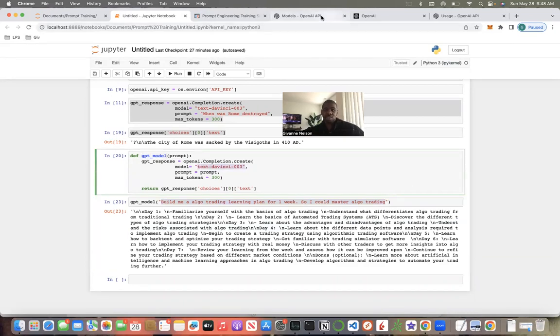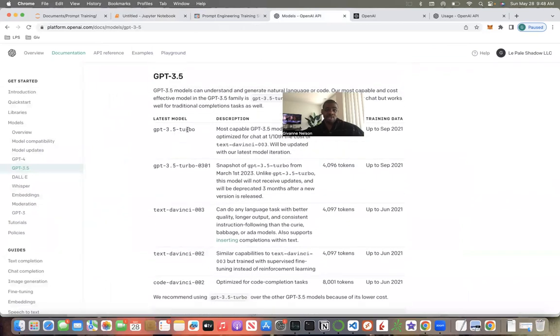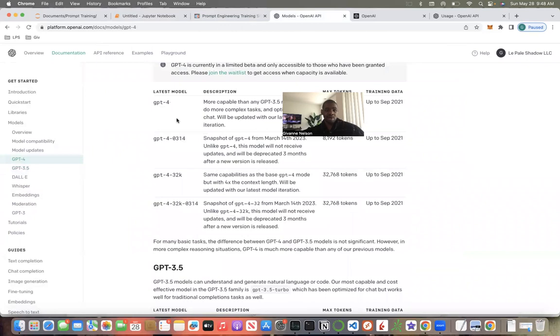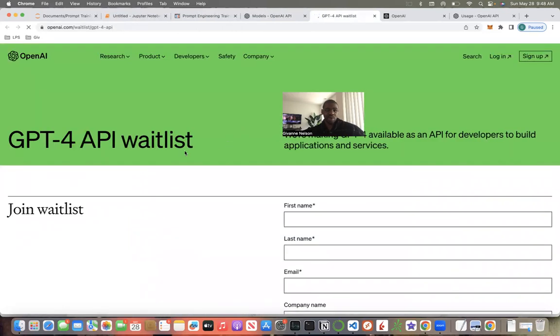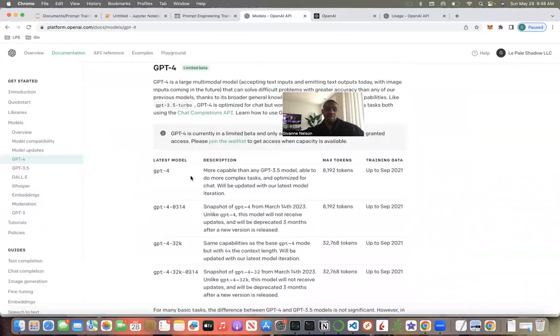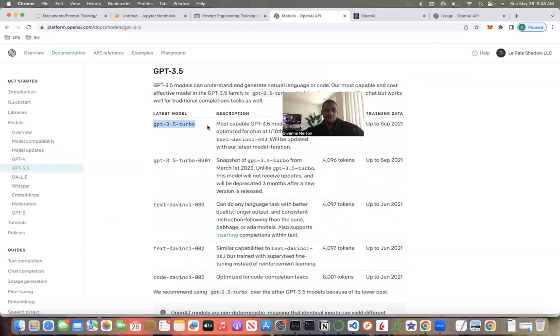Now you can go through the documentation and work with the other models like GPT 3.5 Turbo, which is the one that I use heavily a lot more. GPT-4, in order to get access to this, you have to click here to join the waitlist. But I don't recommend it because GPT-4 is actually pretty expensive. If you don't know what you're doing and you're testing this out, it's not going to burn a lot of money, but be prepared to spend a couple bucks every day. GPT 3.5 is perfect. It's really cheap, easy to run.